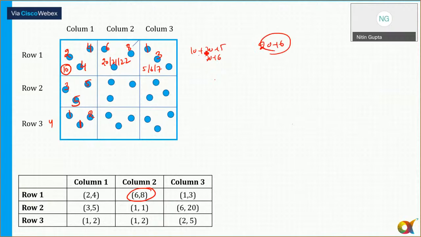So 20 plus 7 नहीं होगा. अब देखता हूं मेरे पास 10 plus 20. 10 plus 22 is 32, and 32 में 5 या 6 या 7 ऐड करके नहीं आएगा. Yes or no? So 10 plus 22 and 2 is 32. 32 में 4 ऐड करूंगा तो 9 का मल्टीपल आएगा ना, 5, 6, 7. So I think there are two possibilities as of now. बन सकते हैं. Let's take the row 2.